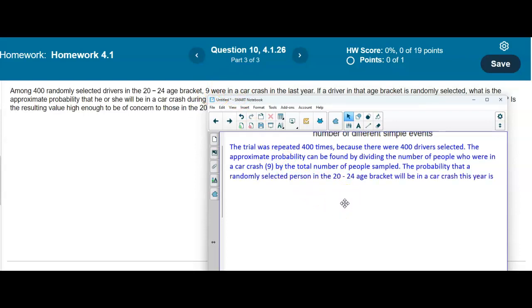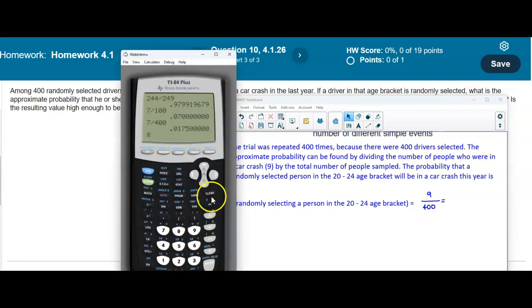The probability that a randomly selected person in the 20 to 24 age bracket will be in a car crash this year is the following. So we would say the probability of randomly selecting a person in the 20 to 24 age bracket is going to be the value of 9 divided by the total of 400. So let's determine the decimal equivalent of that. So we have 9 divided by 400, and we get